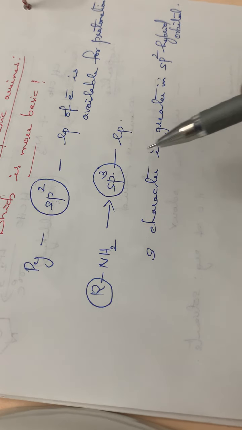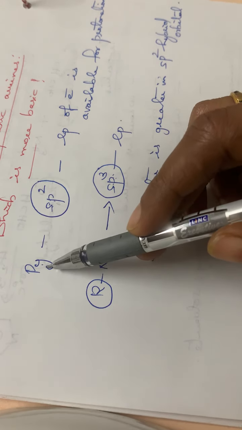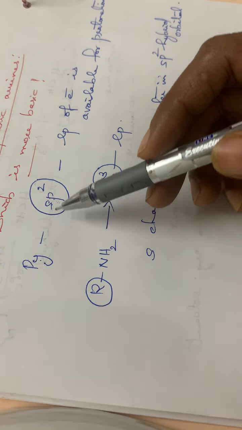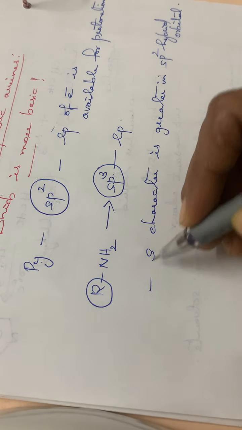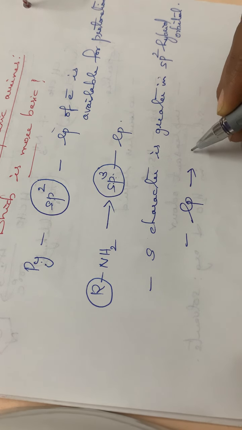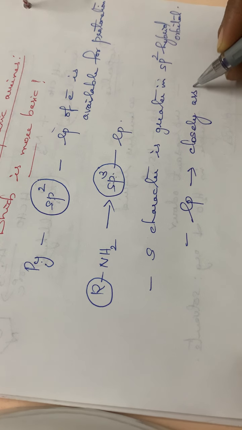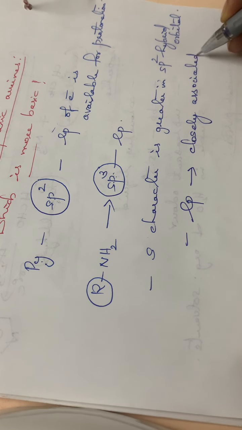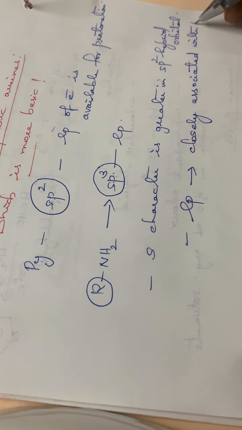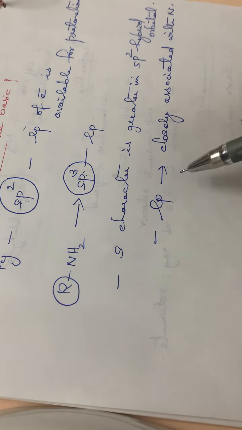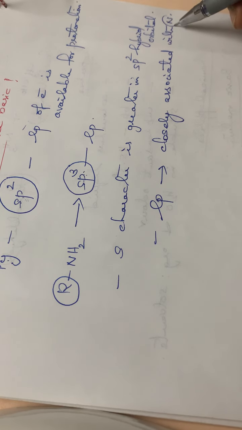Okay. So sp2 means the lone pair of electrons will be closely attached to the nitrogen atom, isn't it? Since the s character is greater in pyridine, the lone pair is closely associated with nitrogen.